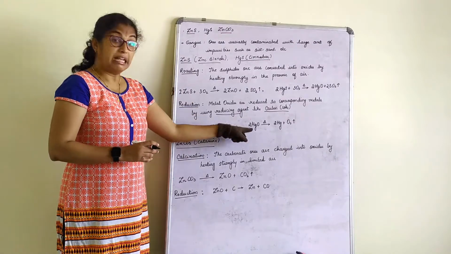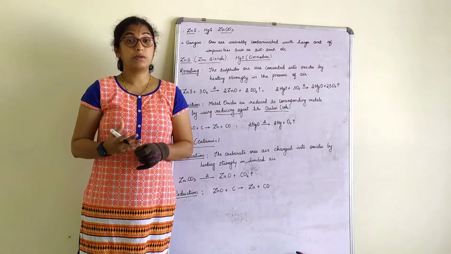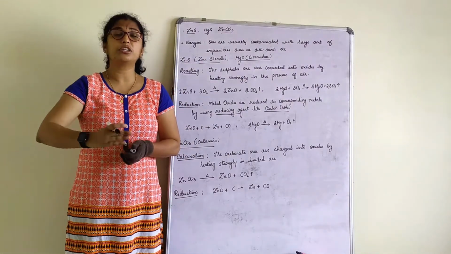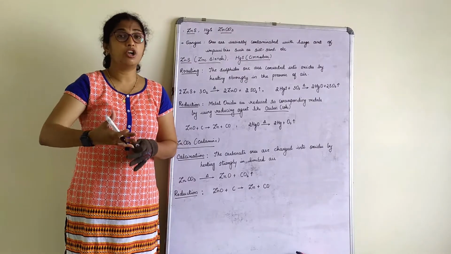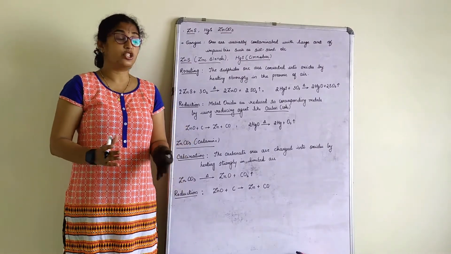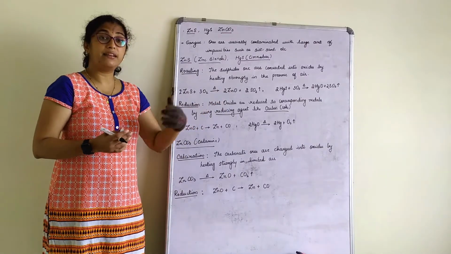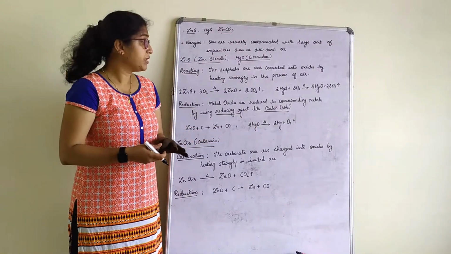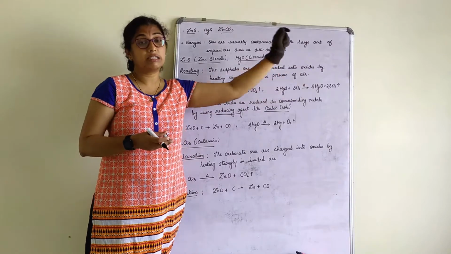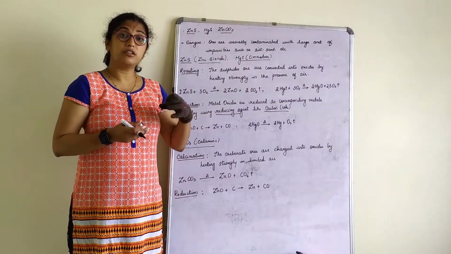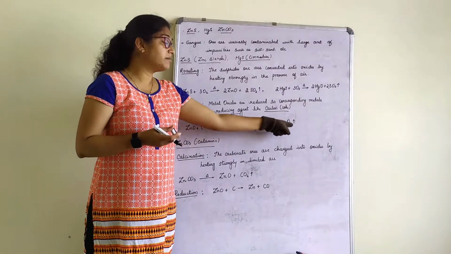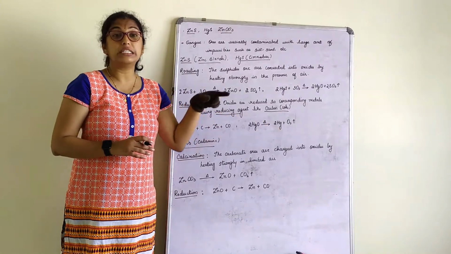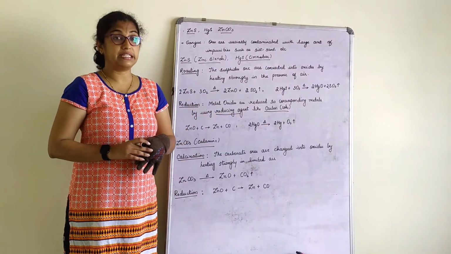Similarly, for cinnabar, that is mercuric sulfide, no reducing agent is required. Since it is at the bottom of the reactivity series, it need not be treated with any reducing agent. Then how do we obtain pure mercury? When this mercuric oxide is further heated, you get mercury, and oxygen gas is released. This is only because it is at the bottom of the reactivity series.